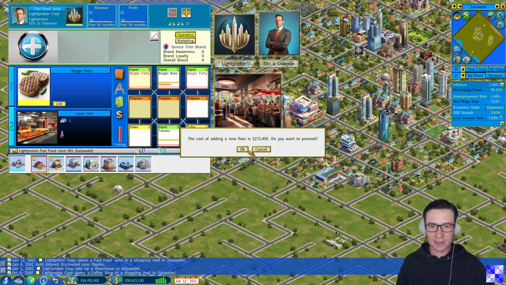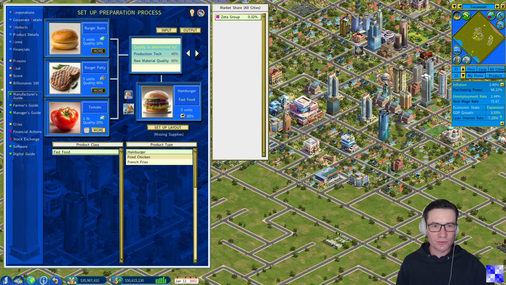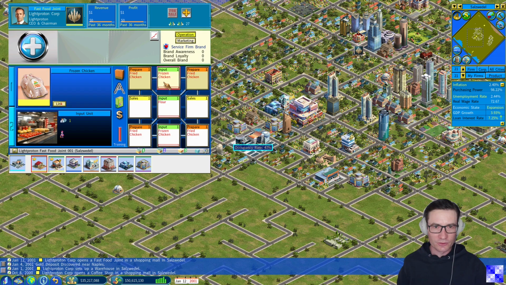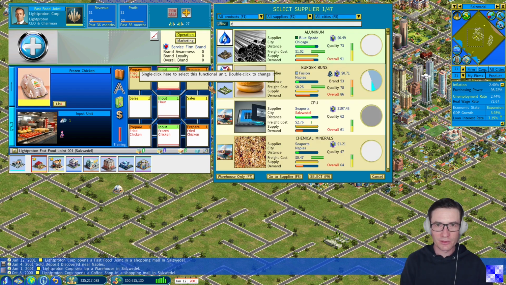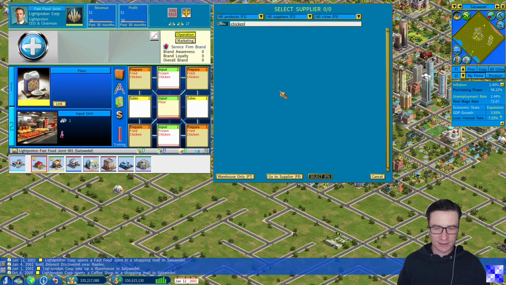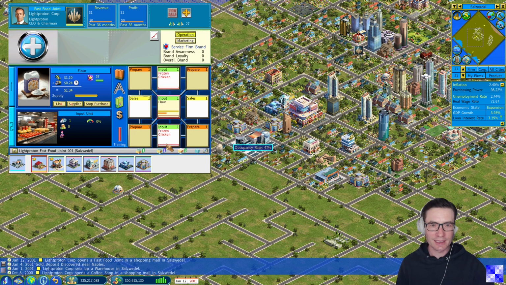First, let's also set up the other floors. In total number 3. In the second floor, we will set up the layout for fried chicken, like that. Frozen chicken is also not available on the market, I believe. No, this is not the case. And flour, this is available through a seaport in the city of Salzwedel. We will link against that.